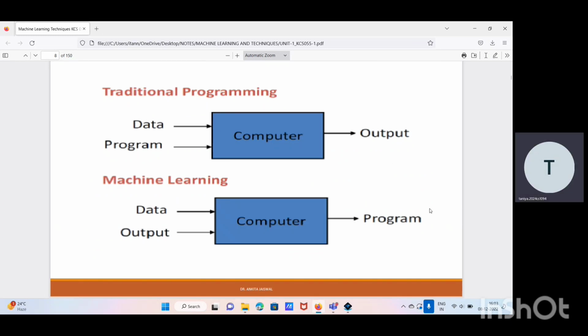This diagram shows traditional programming, in which we provide data and a program to get an output, whereas the second diagram shows the technique used in machine learning, where we provide data and the output, and based upon that output we produce a program which helps in prediction, and for various machine learning techniques that we'll discuss further.